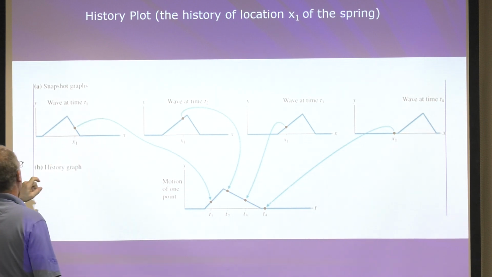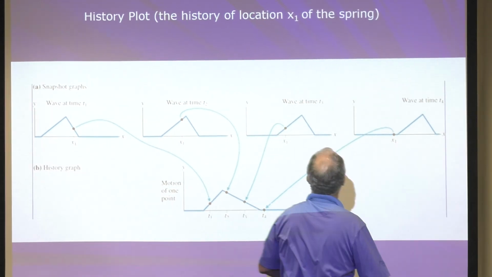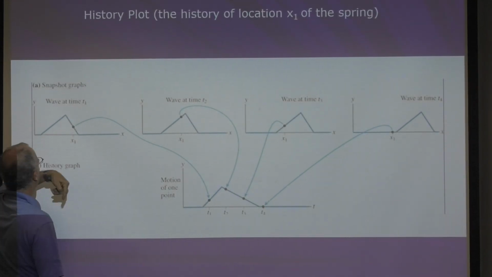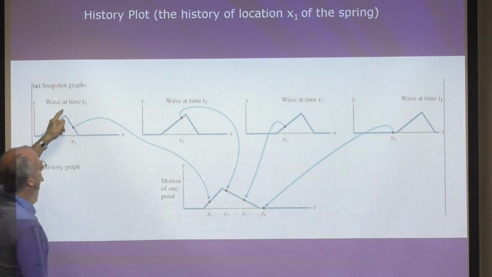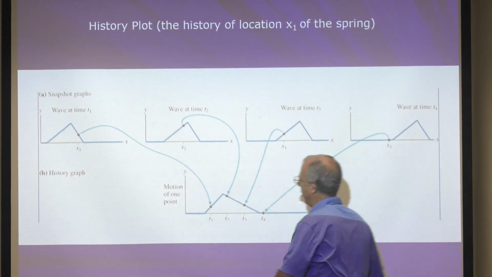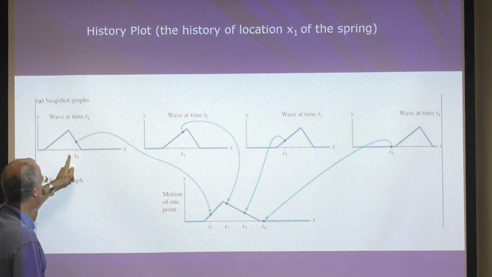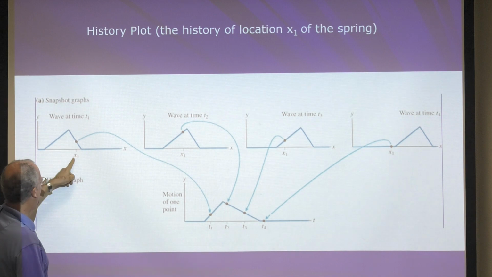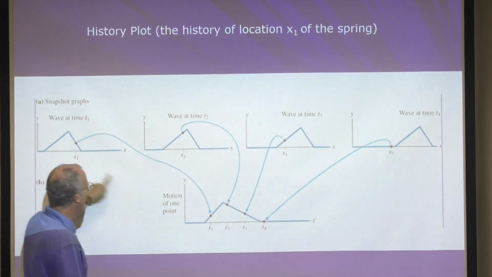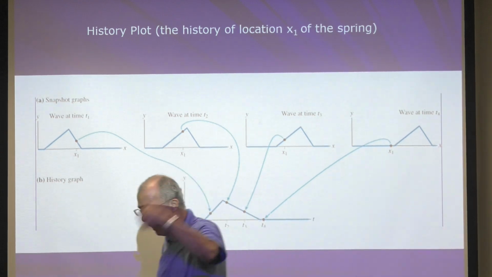Okay, here we go. These are snapshot graphs. Here you have this pulse moving to the right. This is T1, T2, T3, T4. Now, we want to look at this one particular spot, x1. So all we're looking at is x1, one specific location.